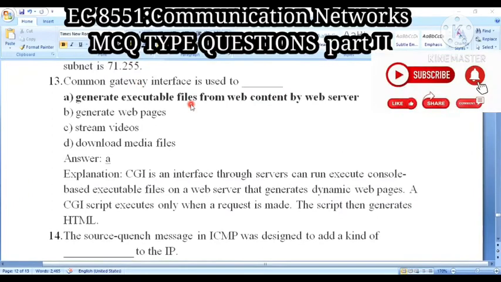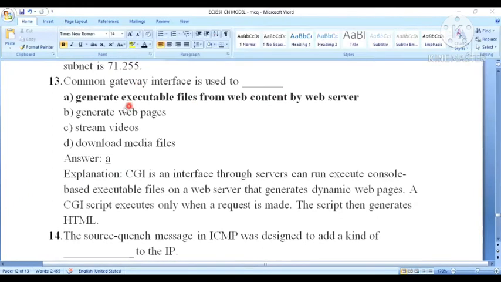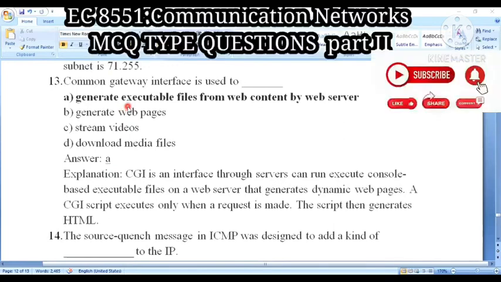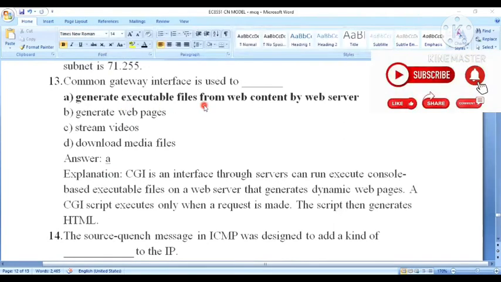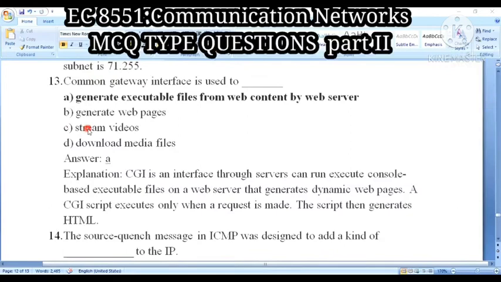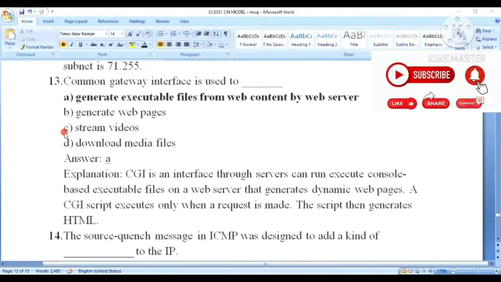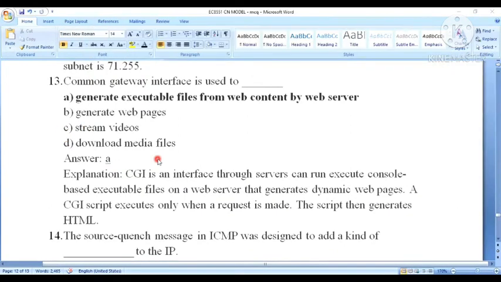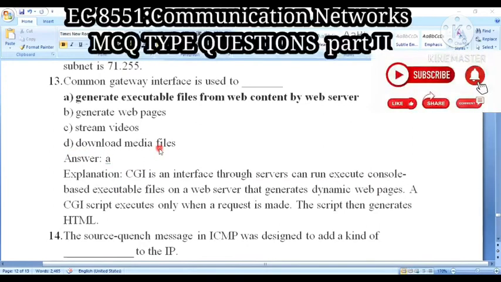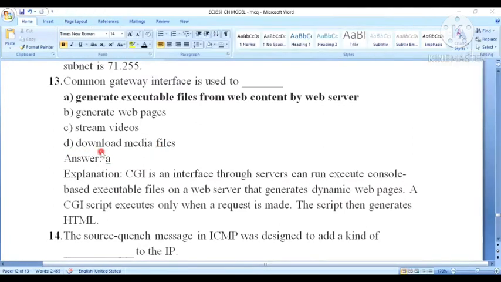Common gateway interface is used to dash. Option A: generate executable files from web content by web server. Option B: generate web pages. Option C: stream videos. Option D: download media files.